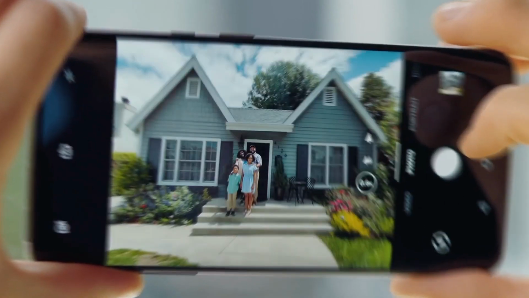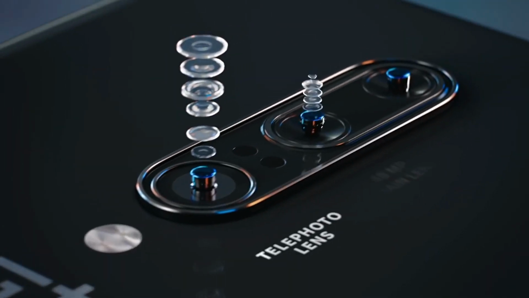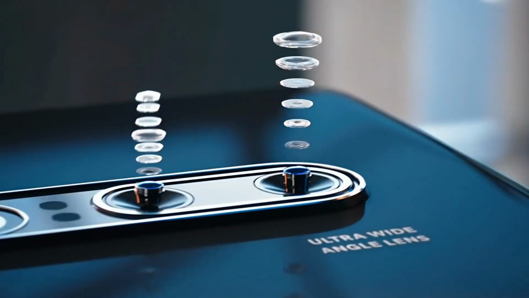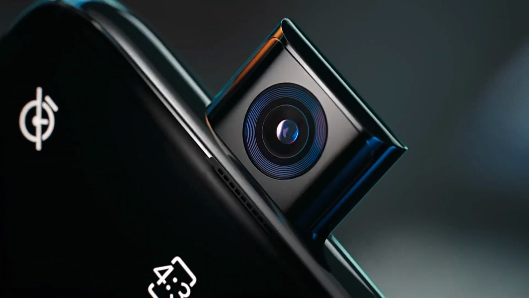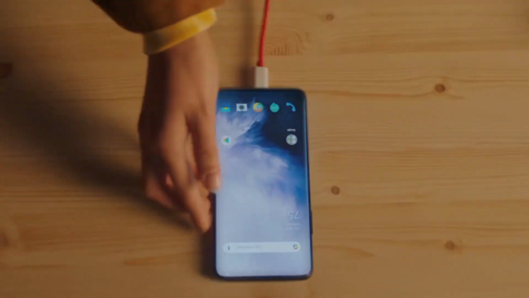This device will likely have a triple camera setup with a 48MP main camera, a 12MP ultra-wide lens, and a depth sensor for the portrait effect. And for selfies, it would have a 16MP front camera with face unlock and 1080p video recording.